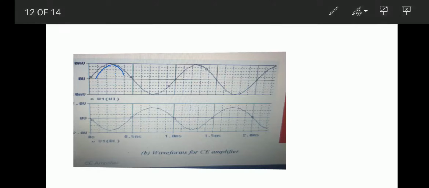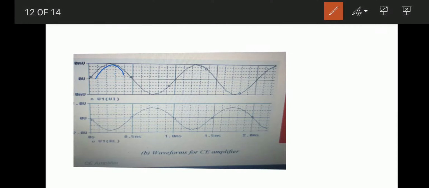These are the waveforms. If we observe these two waveforms, this is the input waveform in millivolts, and this is the output waveform in volts. For the positive input, here we are getting the negative output. For the negative input, we are getting the positive output.